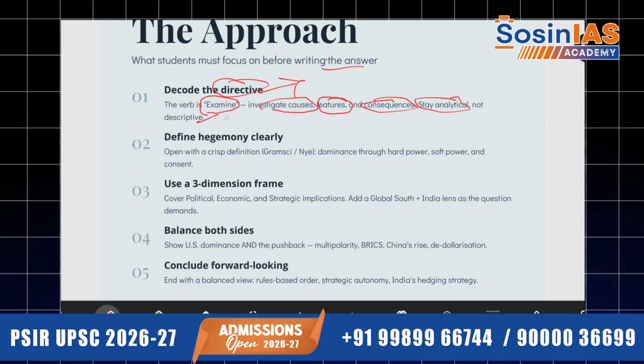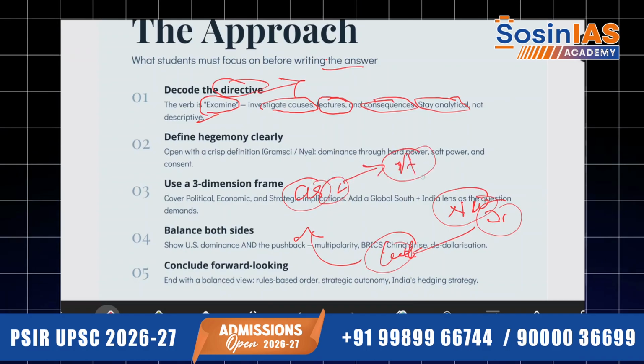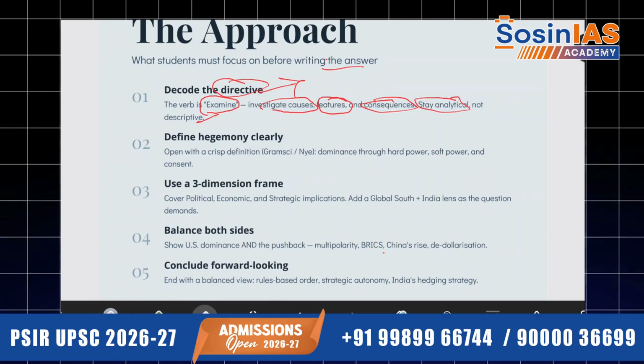If this happens, this will take place. If this is happening, this will happen. That is called analytical. You cannot just write that the US has gone to war with Iran along with Israel because Iran is producing nuclear weapons. That is descriptive. It's not about that. What will the Iran nuclear program lead to, and how will that affect the global south, the world order, and the interests of America? The 'lead to' is important. Don't write just descriptive.